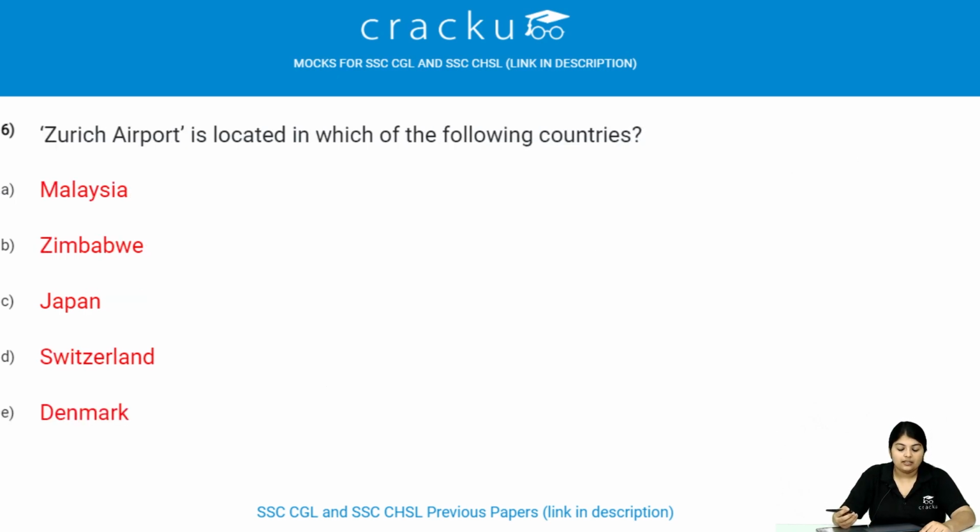Zurich Airport is located in which of the following countries? It is located in Switzerland. It is the largest airport in Switzerland.